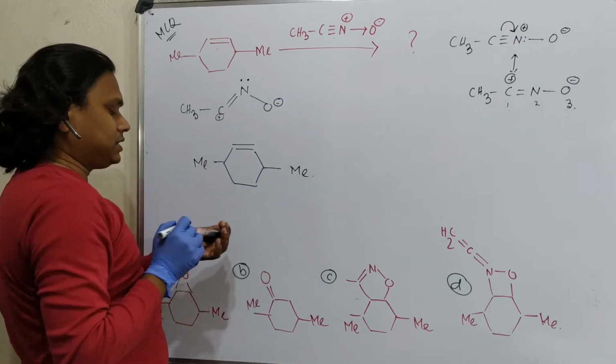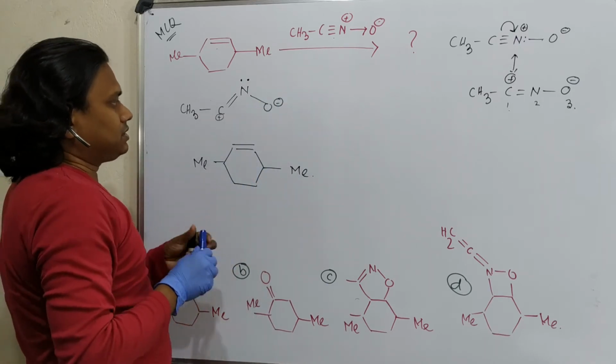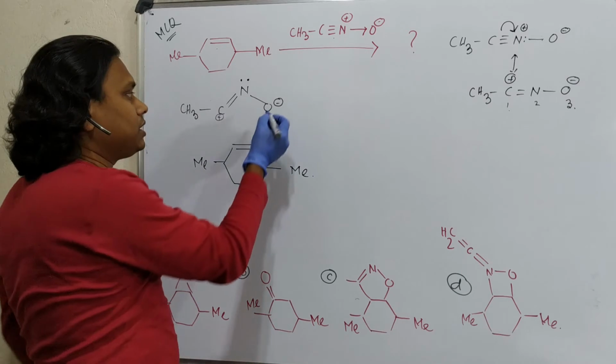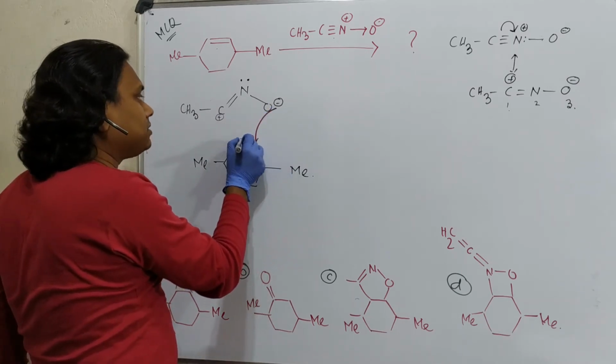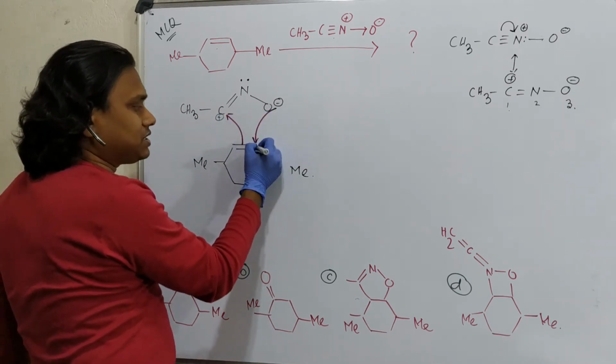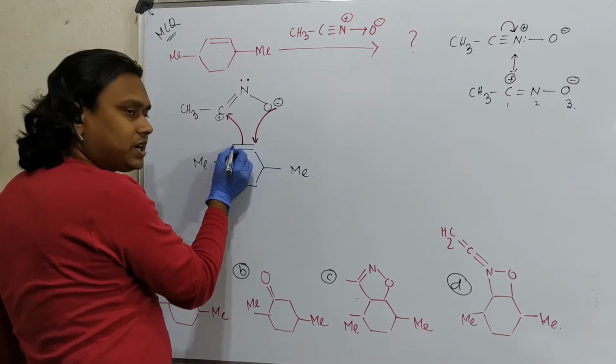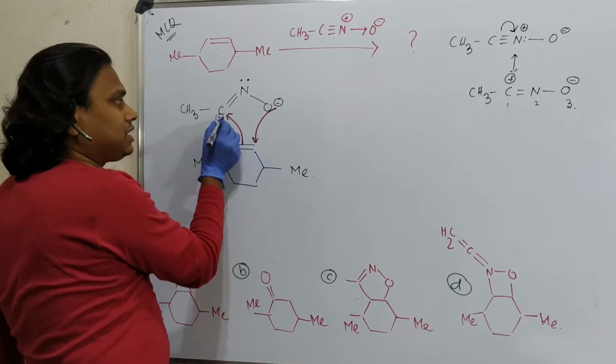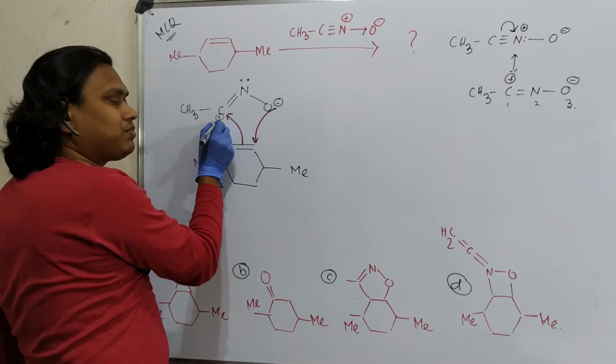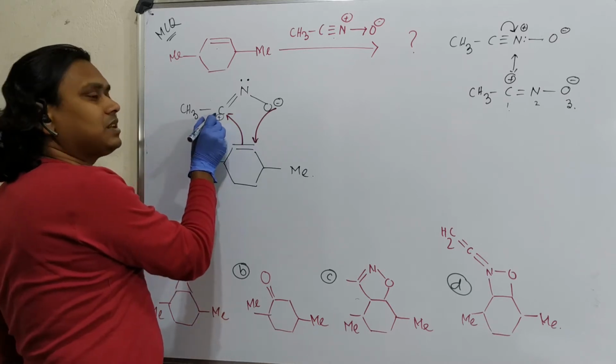In this case, you may consider it this way: this attacks, see, this is a negative charge, it attacks. After that, it creates negative charge density here, and this negative charge density attacks here since it's a positive charge, meaning this center is electron deficient.